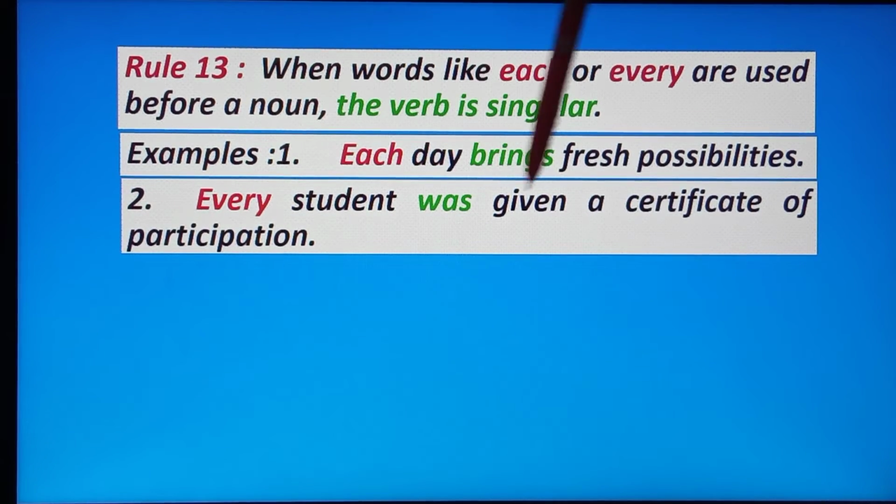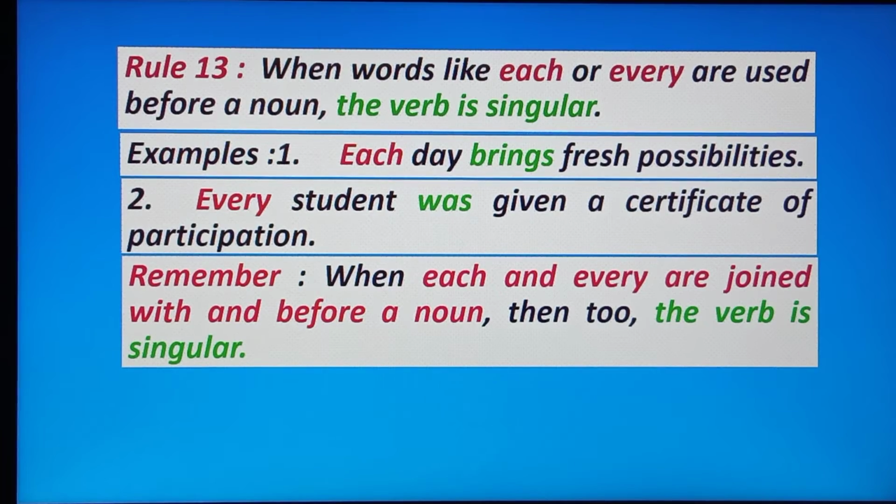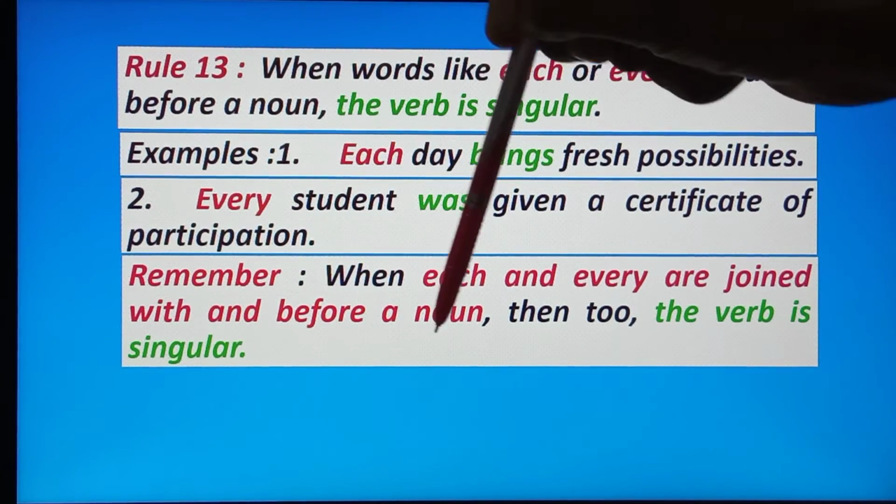Okay, next example. Every student was given a certificate of participation. Here the student is what? Noun, and before the noun what is used here? Every. So the verb is what? Singular verb. Okay, but you have to remember, when each and every are joined with and before a noun, then